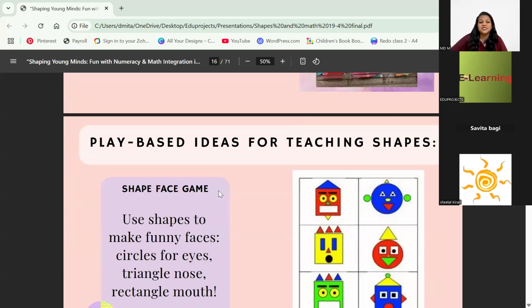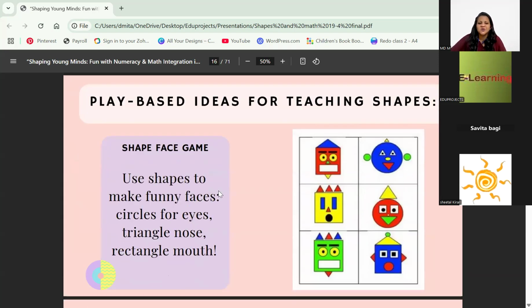Then we came across this shape face game. Use shapes to make funny faces, circles for eyes, or triangles, rectangles for mouth or anything. You can tweak it a little bit the way you want. And this is how it looks, and it's very interesting. It's fun to do, and children really enjoy it.